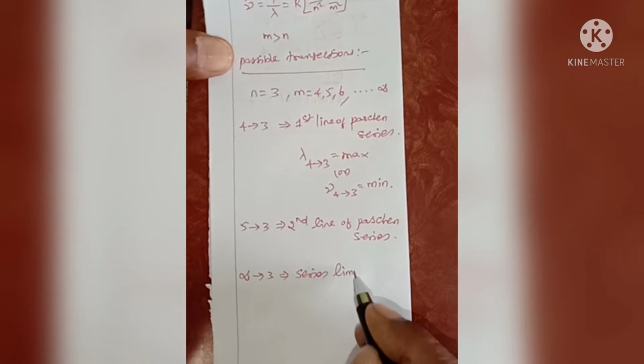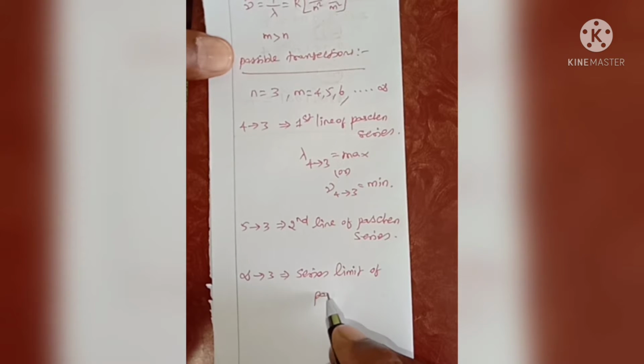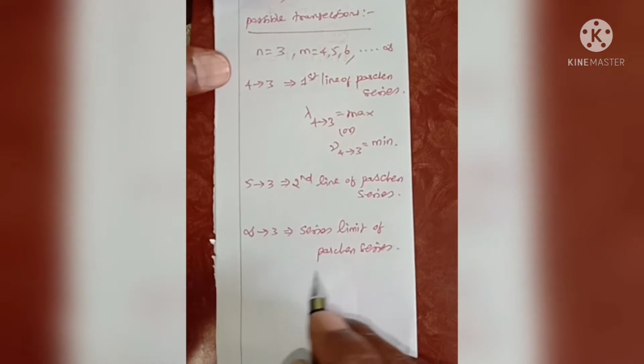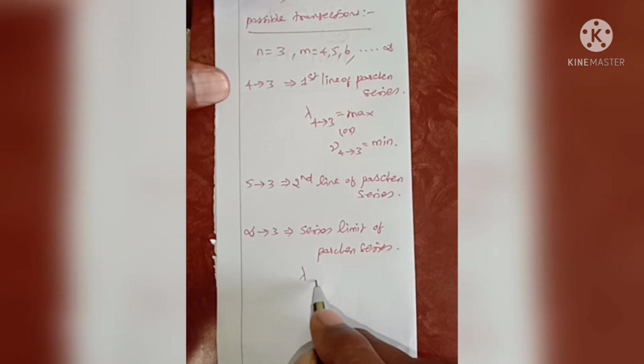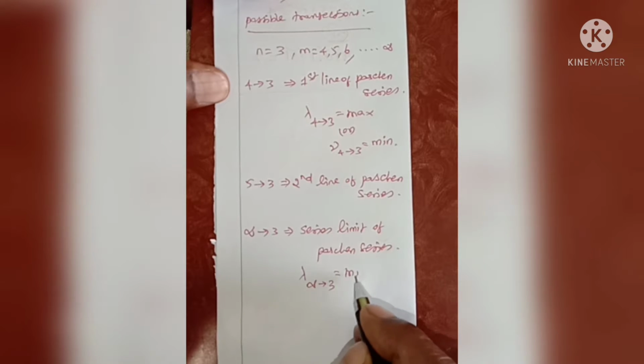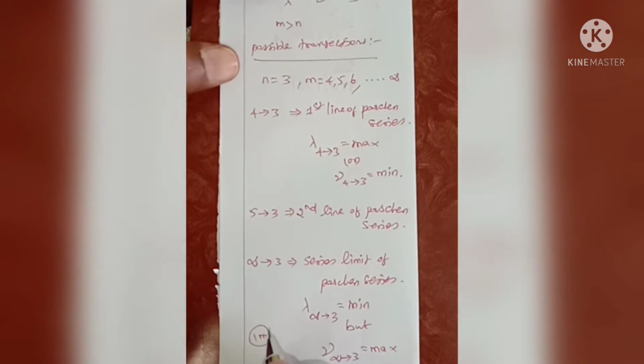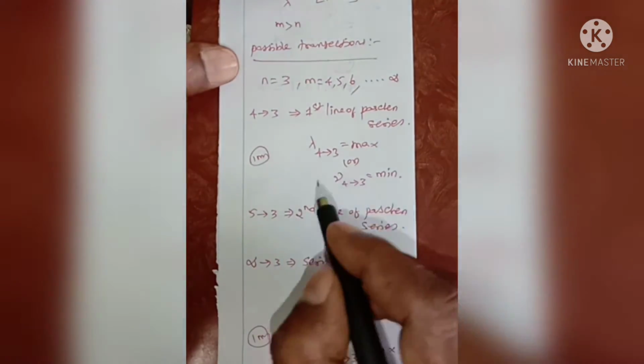For the last transition, the wavelength value is minimum, but the frequency for this transition is maximum. This is one more question.